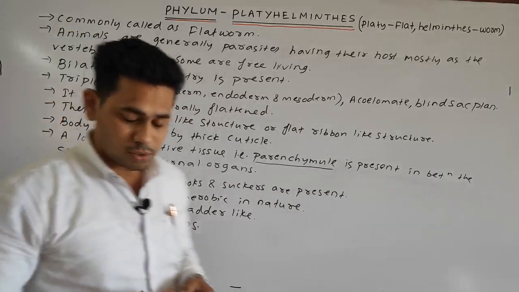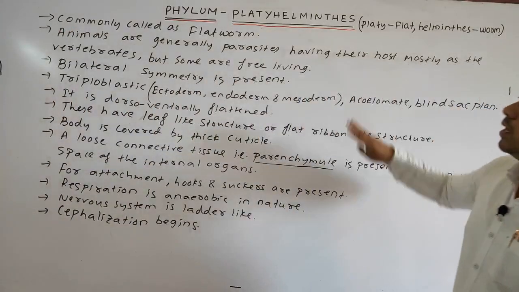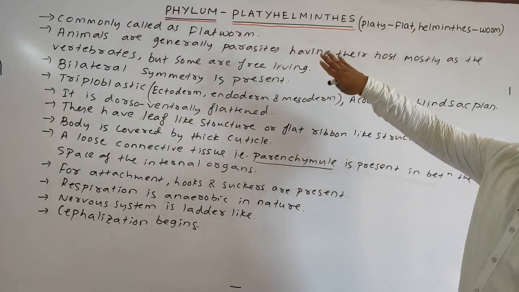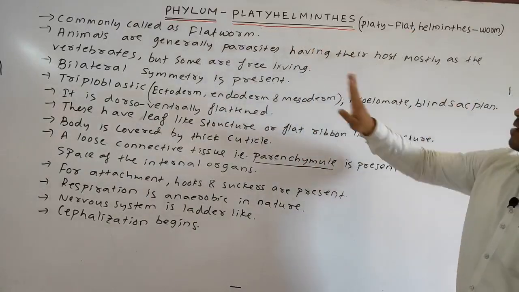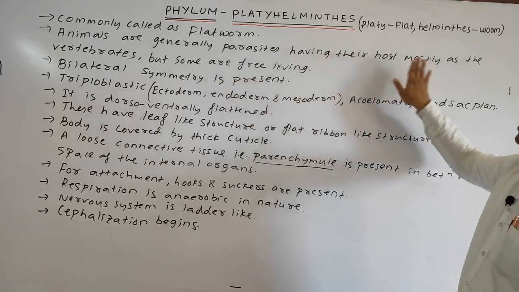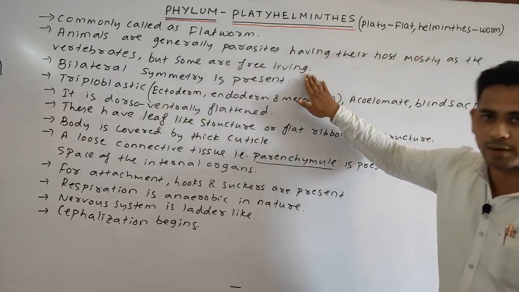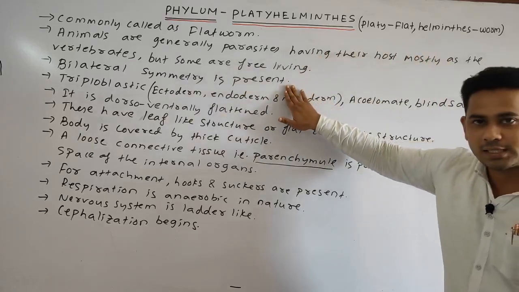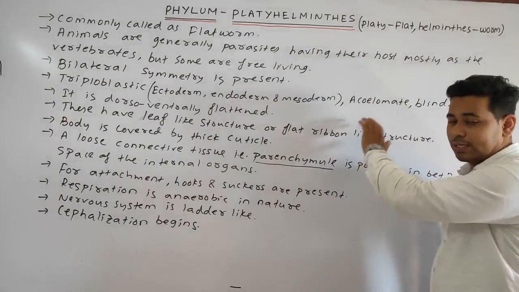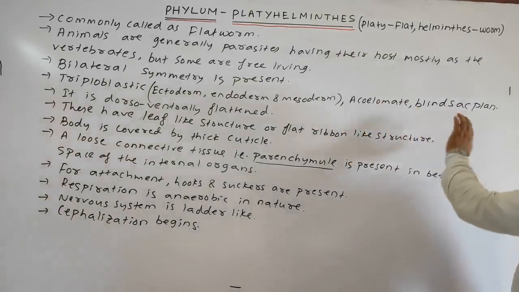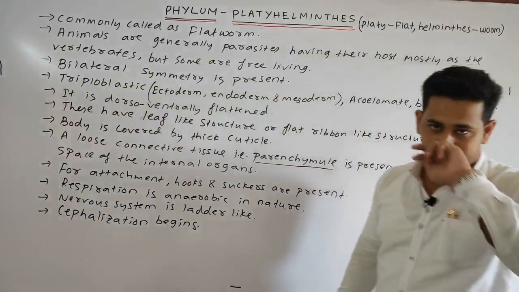Okay, students, some general points. It is commonly called the flatworm. These animals are generally parasites, having their host mostly as the vertebrates, and some are free living. Bilateral symmetry. These are triploblastic and acoelomate, meaning coelom is absent, and having a blind sac plan.